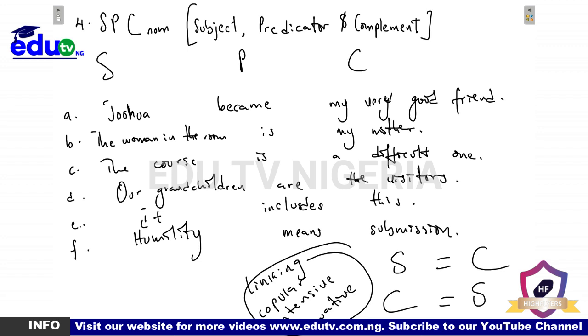Now, being a complement intensive, what is the item that it refers back to in this particular sentence? It refers back to the subject, am I right? So that means that we can call it the subject complement. So in summary, in your patterns 4 and 5, the complements there are subject complements. Do we understand that? That is, they refer back to the subject. That's all. So let's go on to pattern 5 sentence.